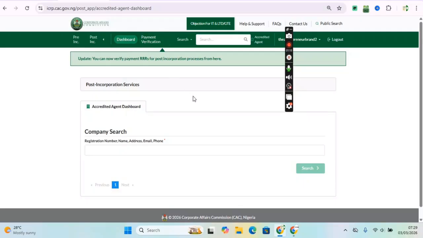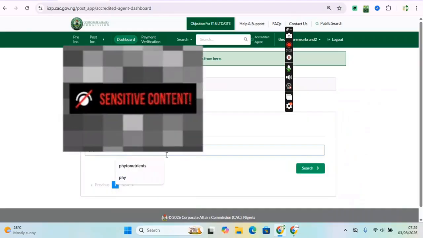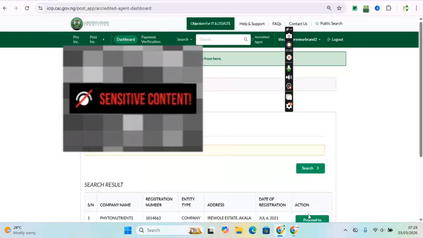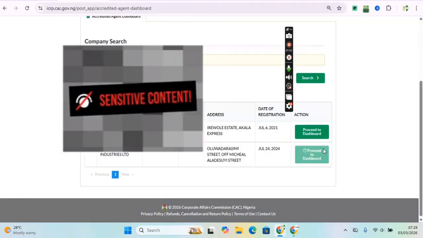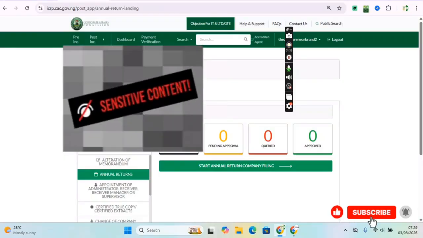So having access to an accredited agent portal, you just come to this post-corporation dashboard, which is where I am now. You type in the name of the company that you want to retrieve the lost document, the name or the registration number. Then you click on it, and you come to this dashboard.